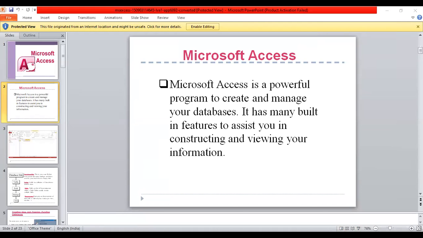Okay, so students, what is Microsoft Access? Microsoft Access is a powerful program to create and manage your databases. It has many built-in features to assist you in constructing and viewing your information.